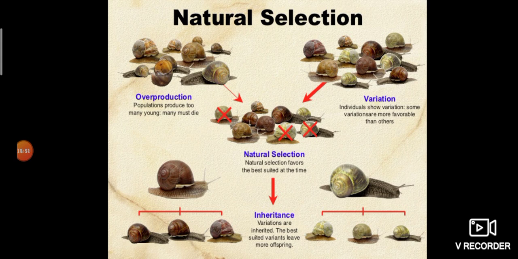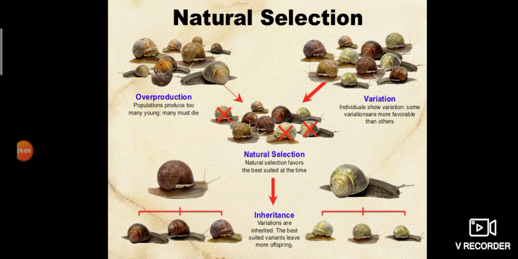Okay, so this is an example. Look at the example here. This is the example of snails. Here there is an overproduction of snails. The population produces too many young snails. So what will happen?